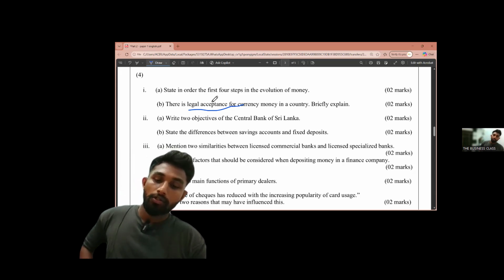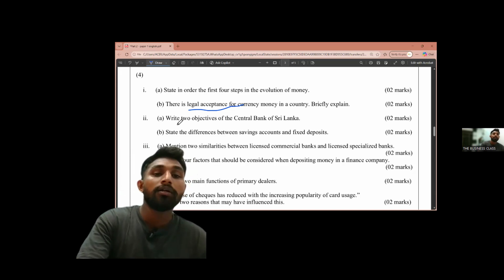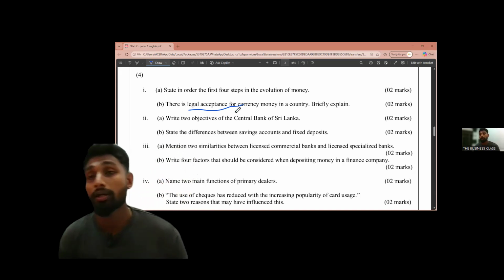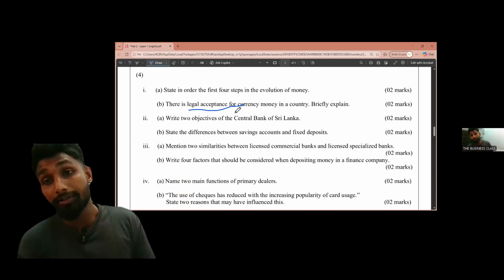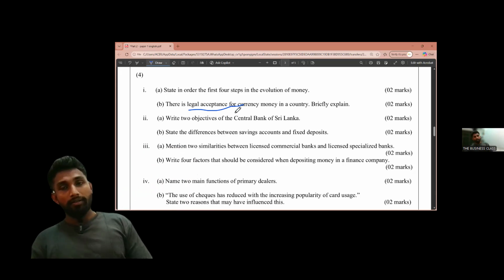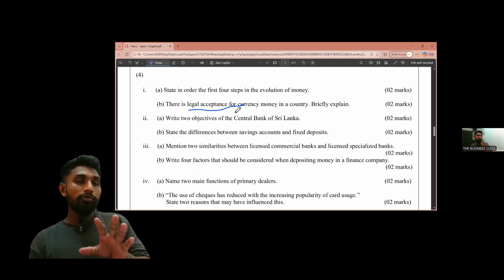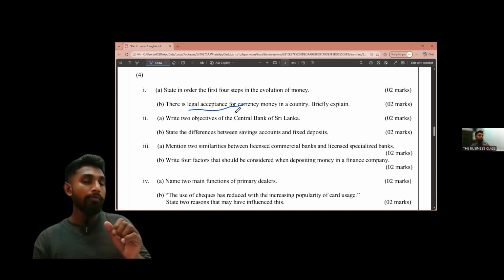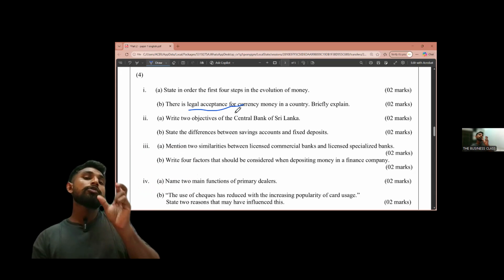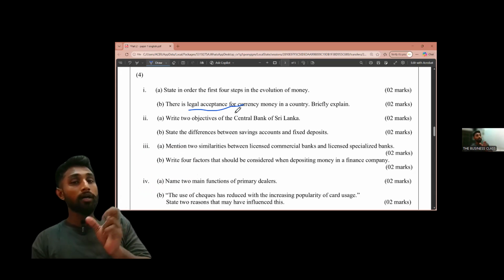All right. So we are moving to the next question. It was asking to state two objectives of the central bank, and we have described that, right? In Sri Lanka, the currencies have legal tender, so no one can refuse to receive or pay using these legally accepted money.